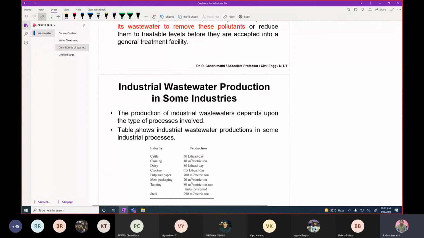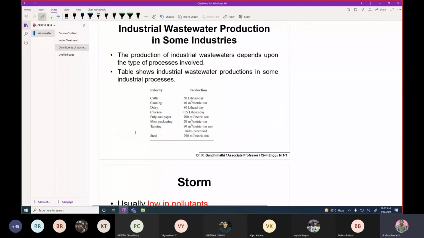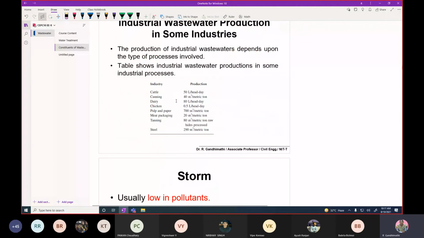Then these are some examples of industrial wastewater production. From the cattle industry, then canning, dairy industry, you can see that in some places they use the unit as 40 cubic meters of wastewater per metric ton of what they are processing. In some places it may be, for example, 0.5 liters per day, especially from poultry industries, based on the number of chickens.